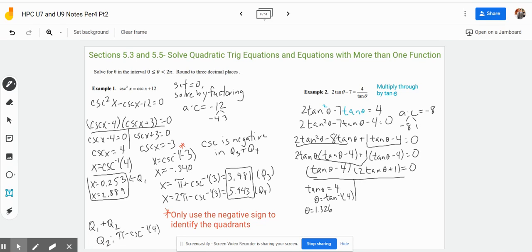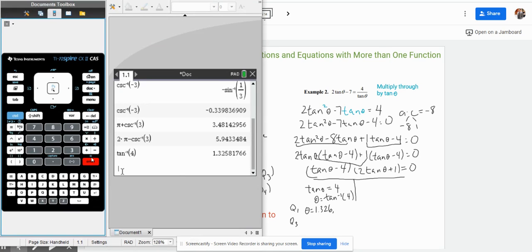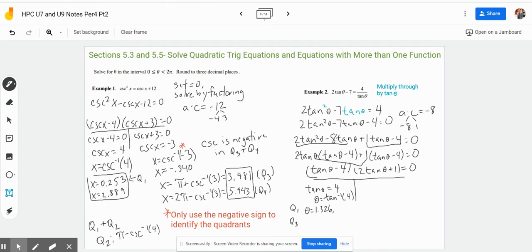And then, tangent is positive in quadrant 1. So this is our quadrant 1 answer, and also in quadrant 3. So what we're going to have to do is also figure out the answer in quadrant 3 by doing pi plus that tan inverse of 4, and then Control Enter. So it's going to be 4.467. That's our second solution.